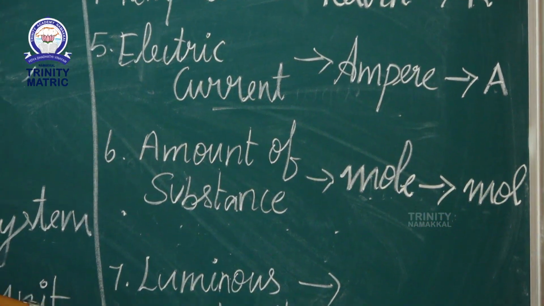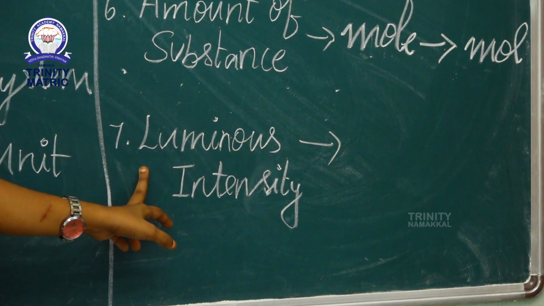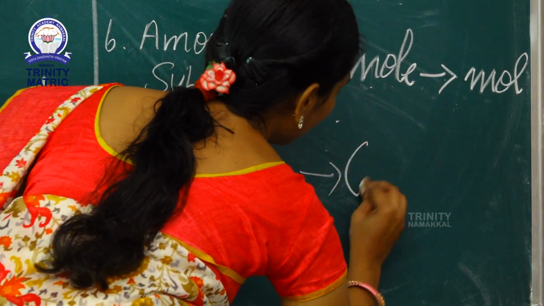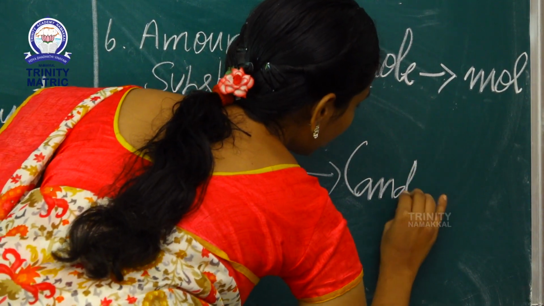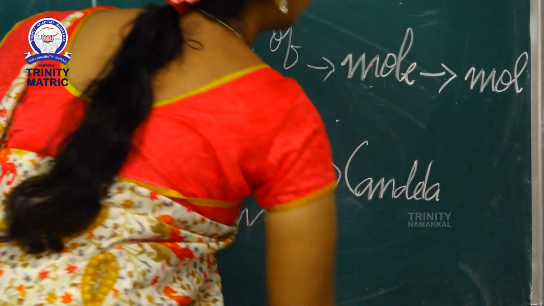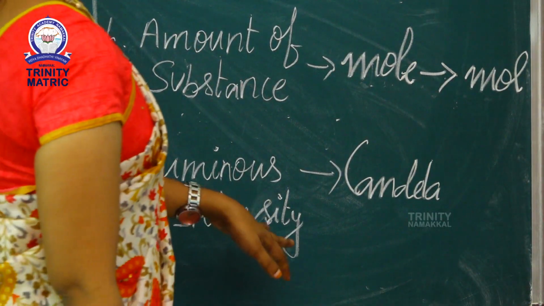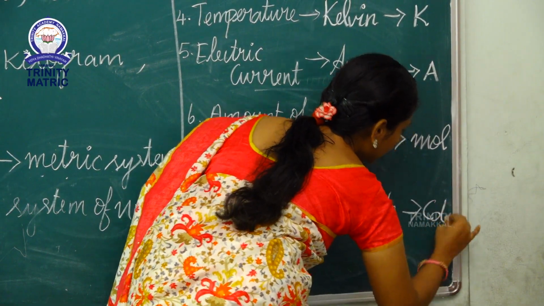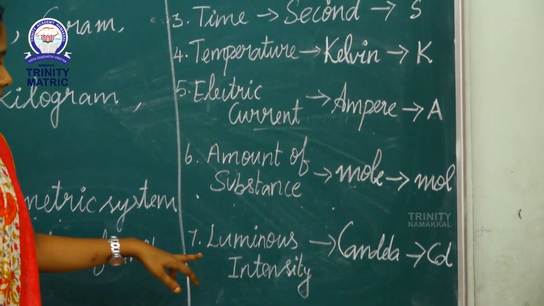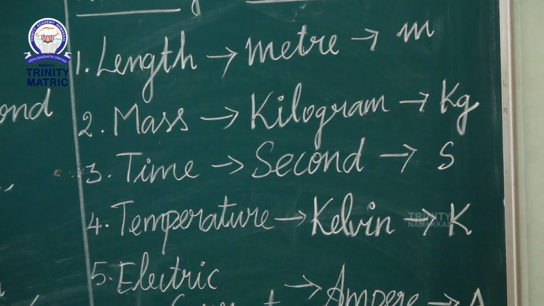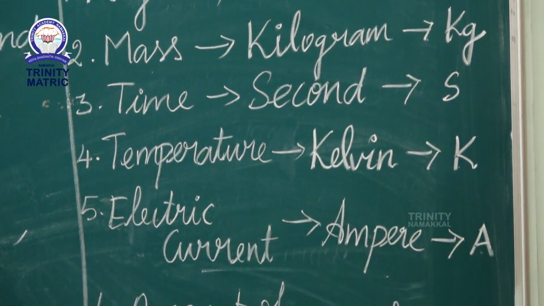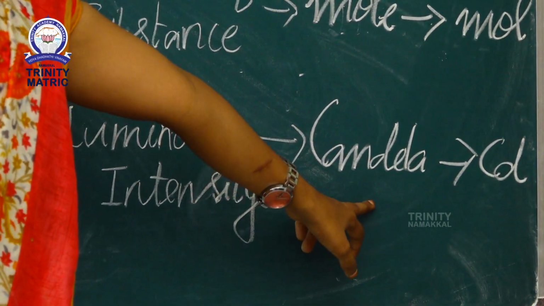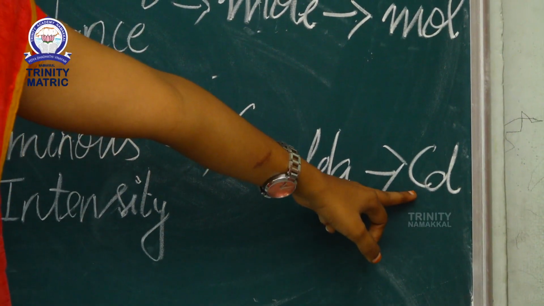And then the seventh quantity, luminous intensity. The unit of luminous intensity is candela, and the symbol of candela is cd.